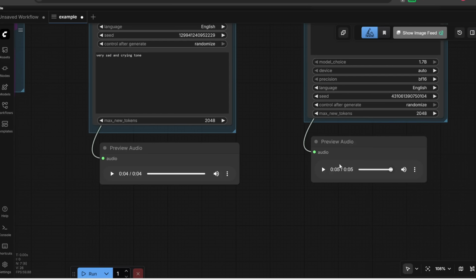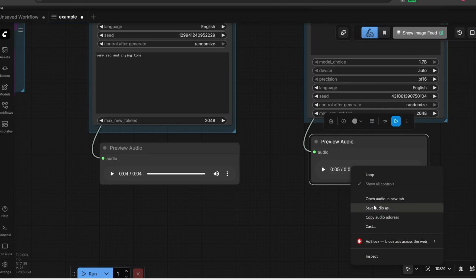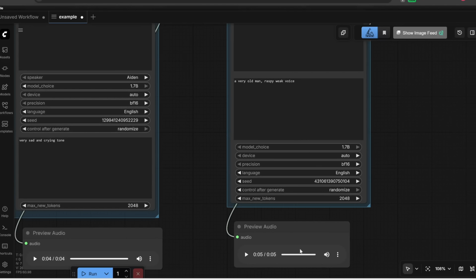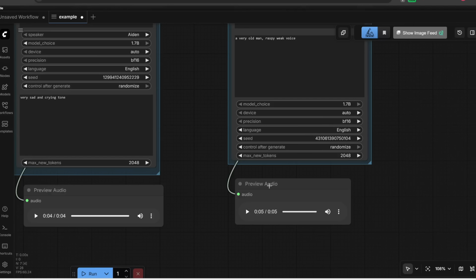If you want to save it, put your cursor over this audio player and then right click and then click on Save Audio As. Otherwise, if you do another generation, it's going to overwrite this and you'll lose this forever.